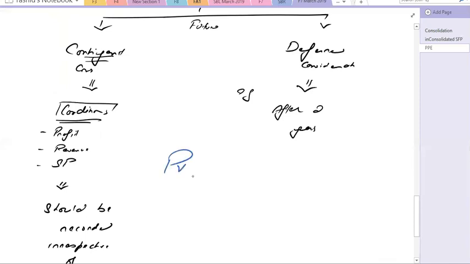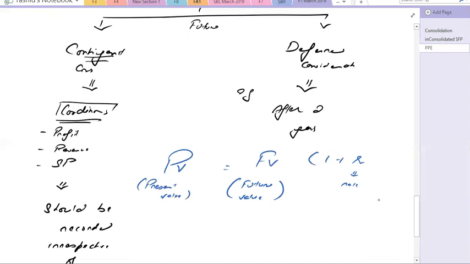Present value equals future value, and this concept, hopefully you remember it, you have studied in F2. Present value equals the future value times (1 plus R) raised to the power minus n, where R is the rate of interest through which we are going to do the discounting, and n is the number of years.